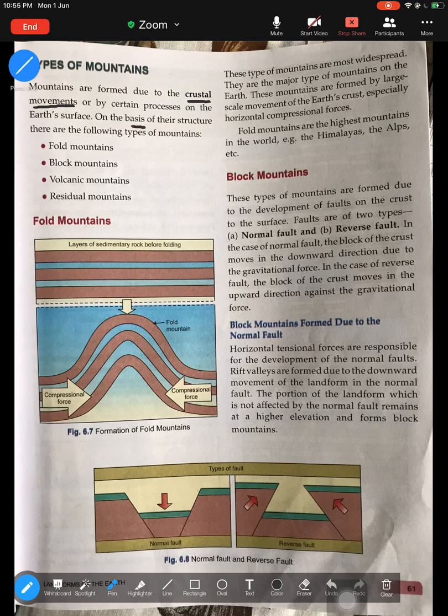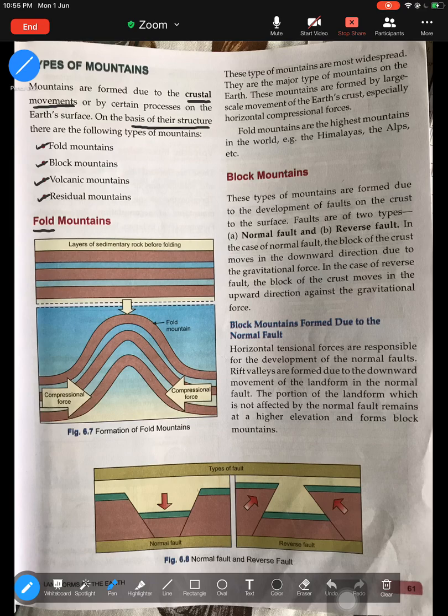Now, on the basis of structure, there are four types of mountain. One is the fold mountain, block mountains, volcanic mountain, and the residual mountain. So let us try to understand each in detail. First, from the word itself, folds. Why are they called fold mountains?